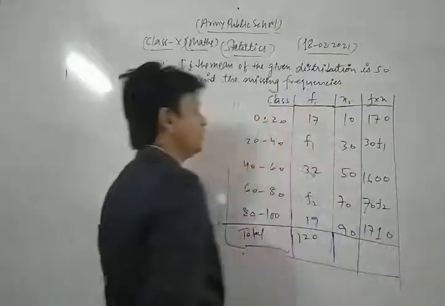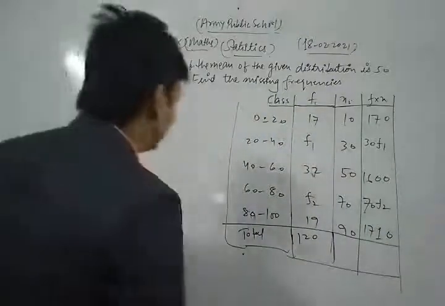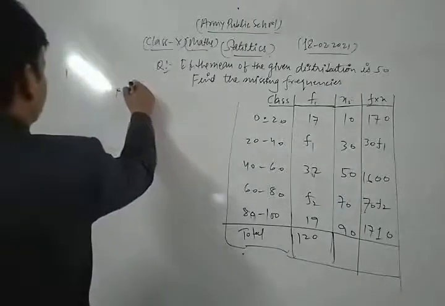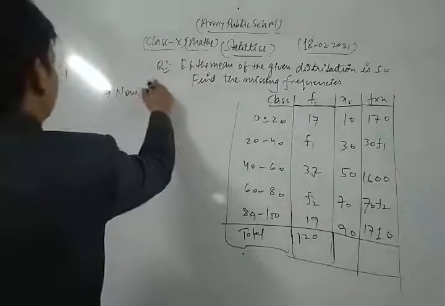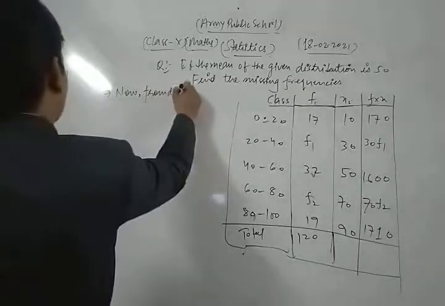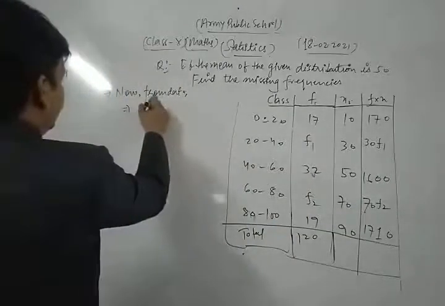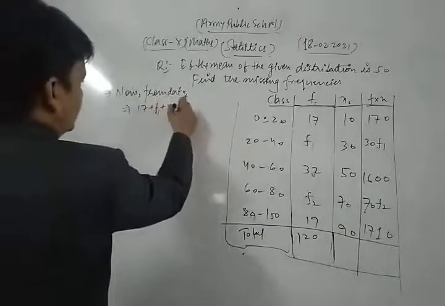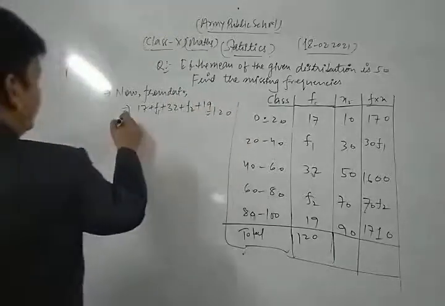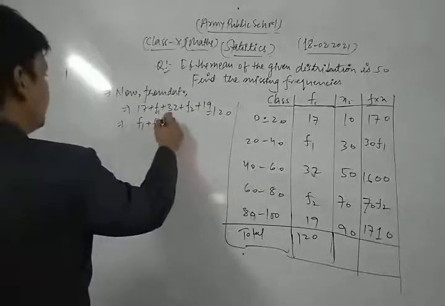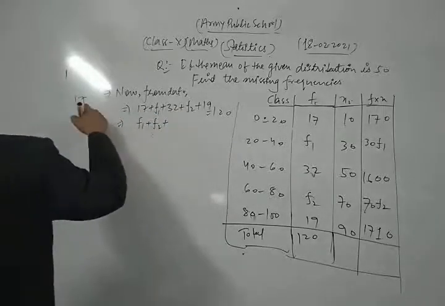Okay. So in this way we find f into x. Now from the data, let's see. The sum of these is what? 120, that is 17 plus f1 plus 32 plus f2 plus 19 is equal to 120. Now we get f1 plus f2 plus 17, 32 and 19.